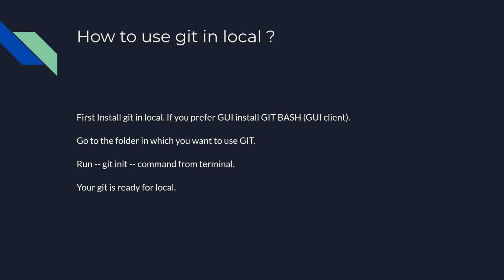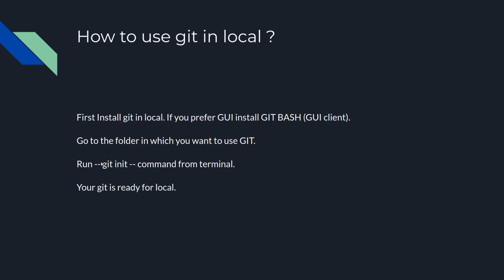The second thing which comes to our mind is how we can use Git. To use Git, you have to install Git on your operating system. If you are a GUI person, if you look for graphical user interfaces, there is Git Bash, which is provided by Git itself. You can download that. After downloading Git, you go to the project or the folder in which you want to initialize Git and run the git init command, and Git is ready for your local.